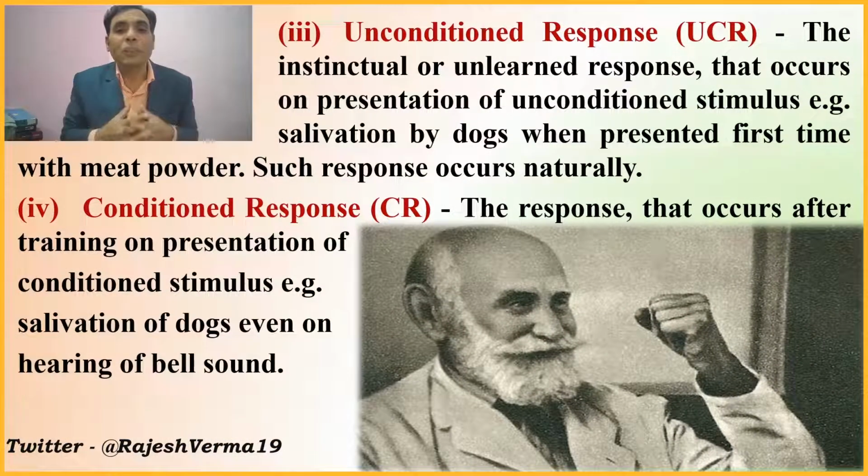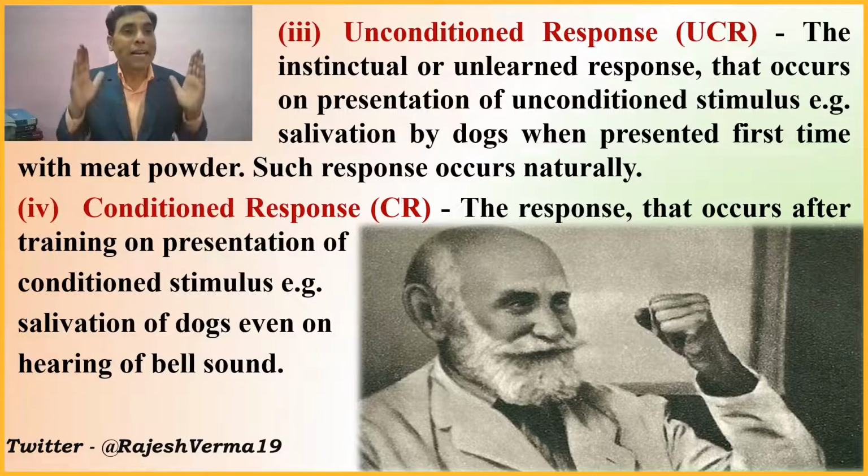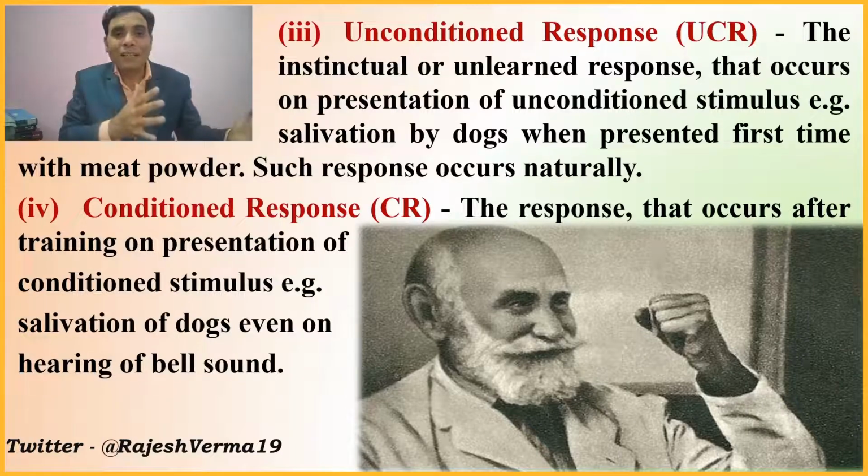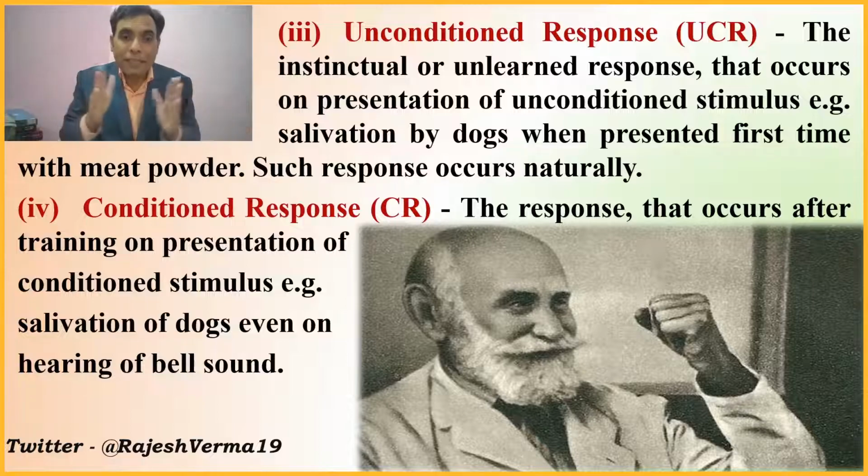Then the unconditioned response. Generally, we use UCR as the abbreviation. What's that? The instinctual or unlearned response that occurs on presentation of the unconditioned stimulus. It means the response which is not learned by any process or any event.